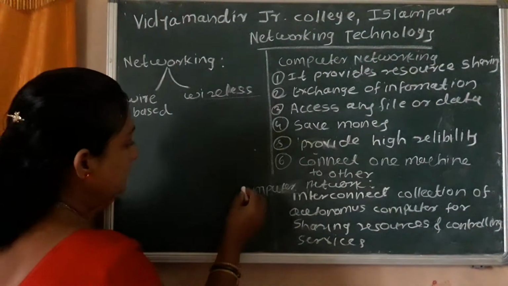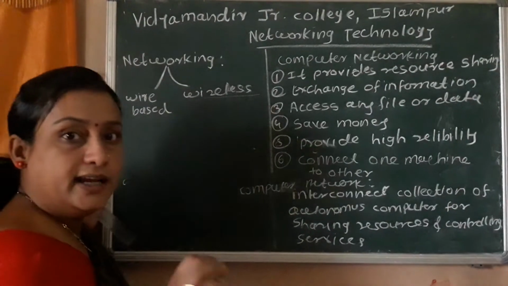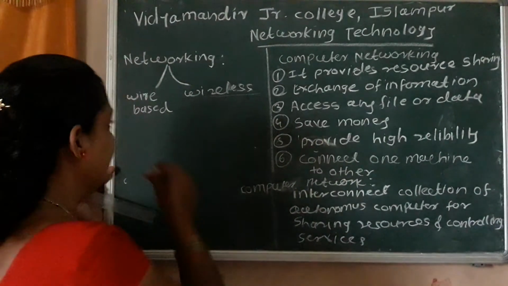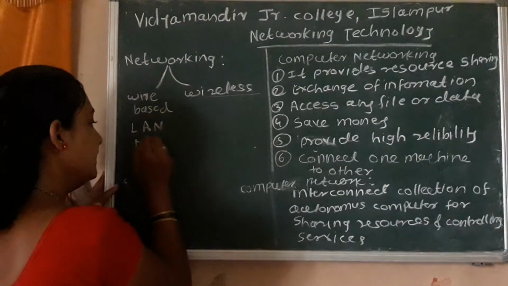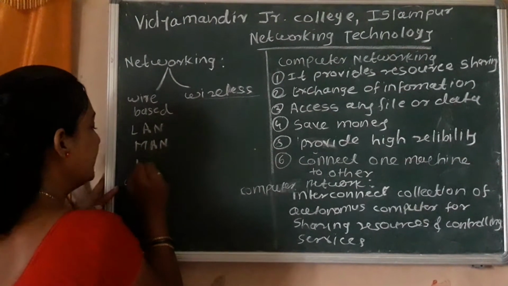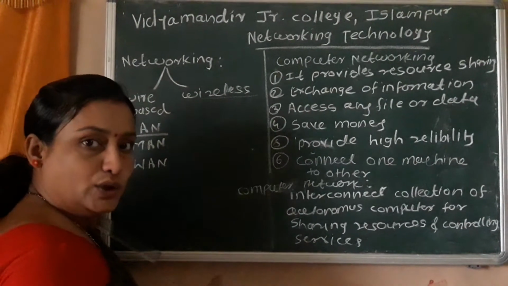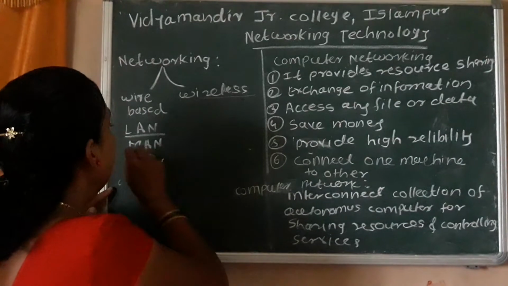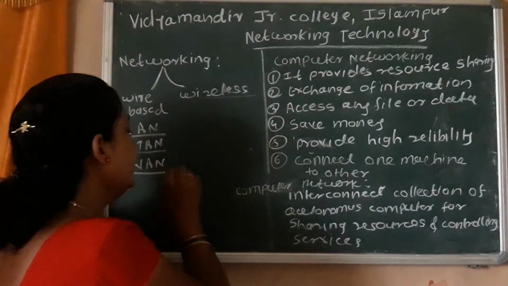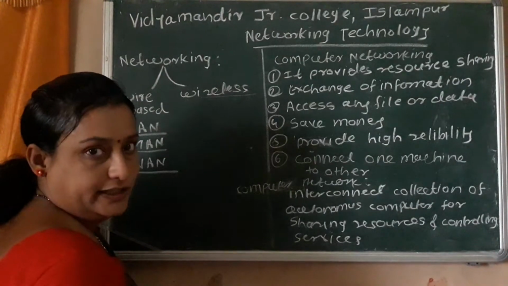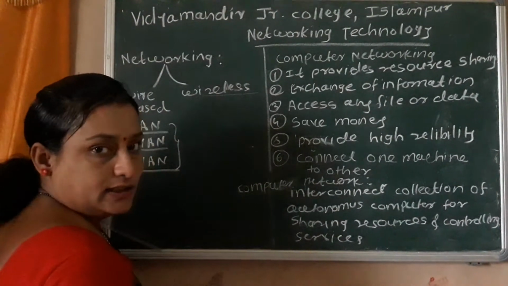Next, in the previous lecture we studied that there are three types of networking. The first one is the LAN, second one is MAN, and third one is the WAN. LAN is local area networking, MAN is metropolitan area networking, and WAN is wide area networking. These are the three types of networking.